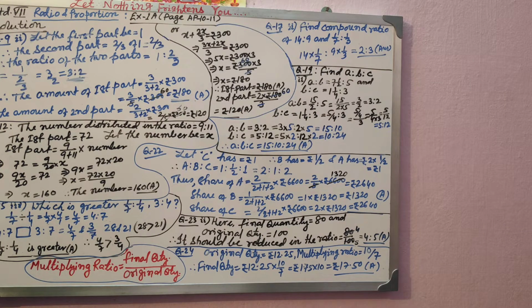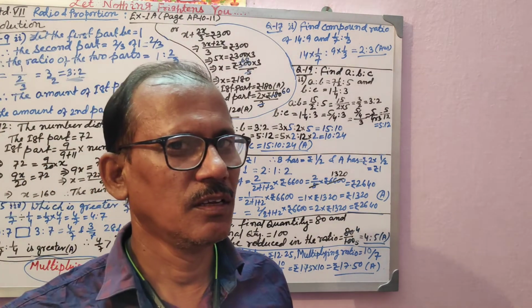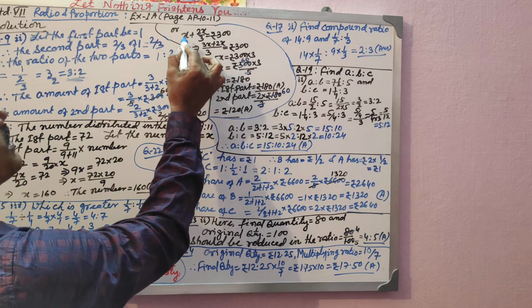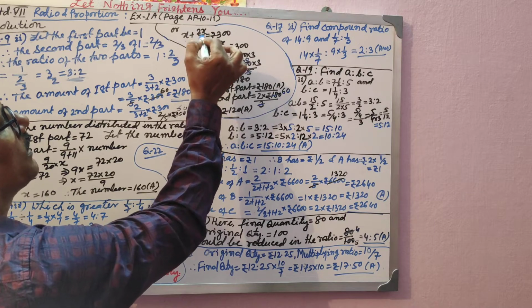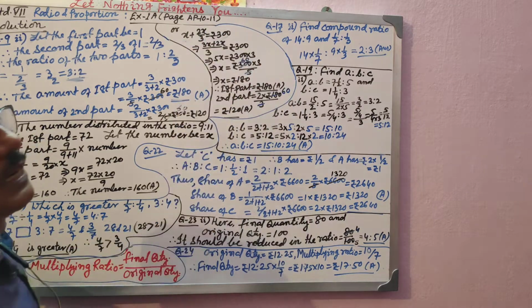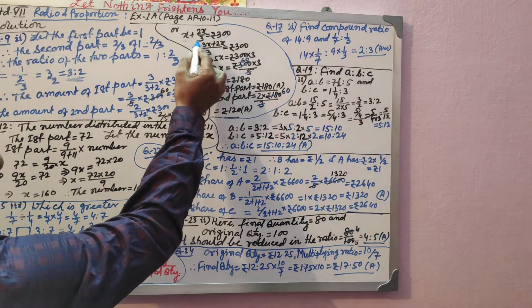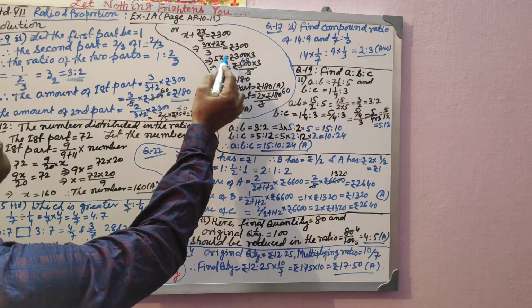Understood? This can be very simply done as if you take a variable x, then let the first part be x, then the second part definitely will be 2/3 of x, that is 2x by 3. So total quantity will be this part plus this part. First part plus second part is equal to total quantity in terms of variable. In terms of amount, already you have got in the question, that is rupees 300. Find out the value of x. How will you find out the value? 3 will be the denominator, so 3 into x, 3x plus 2x. So 5x by 3.